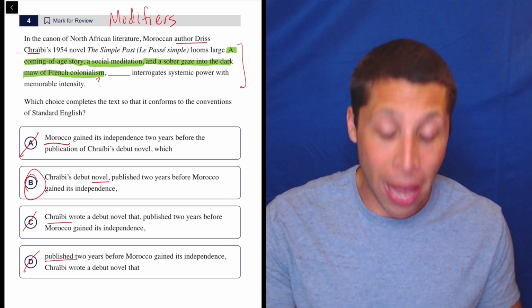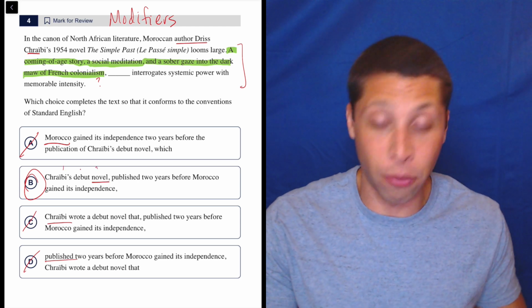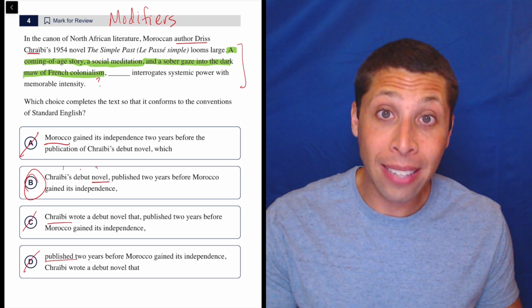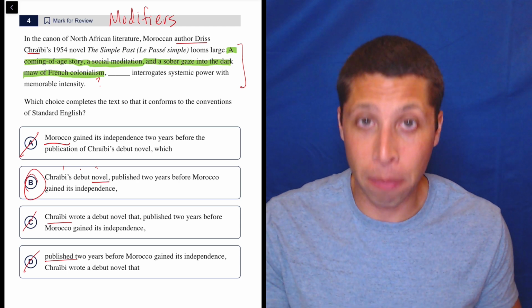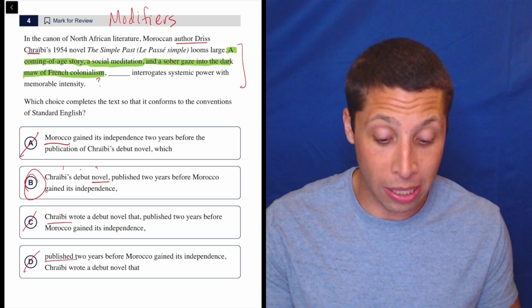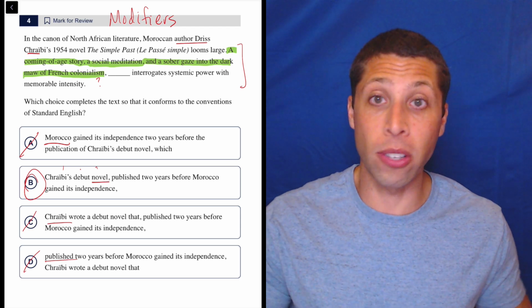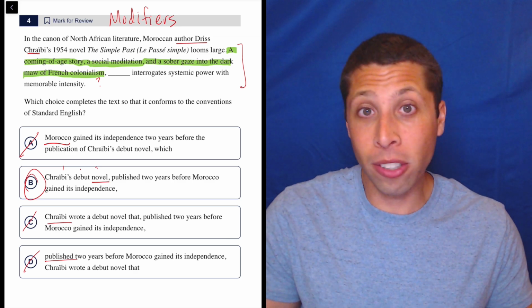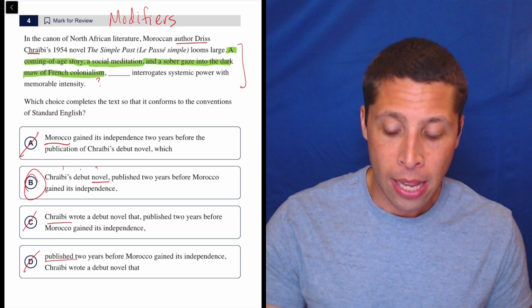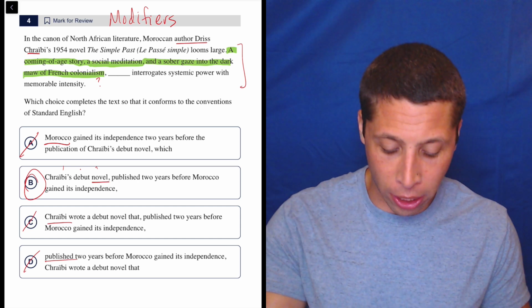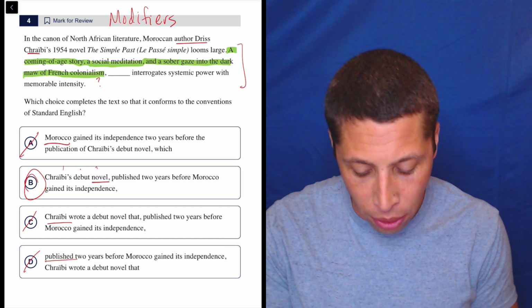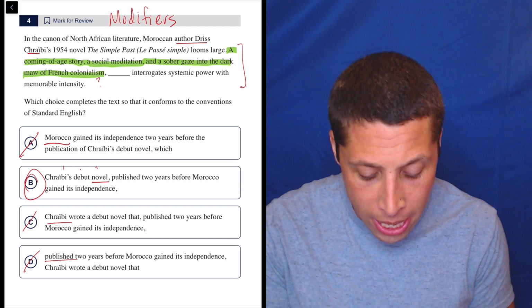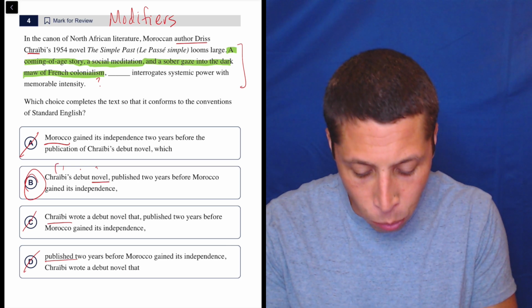And notice I didn't really look past the third word. So that's how powerful this predict-the-rule strategy can be. If you know this modifier rule and you can spot it when it comes up in the answer choices, you can answer this question. There's a lot of reading, right? But I answered in just a few seconds because you don't need to do all that reading. So you probably want to check it over, but I do want to point out one thing before I read this whole sentence. Why did I skip these words here?